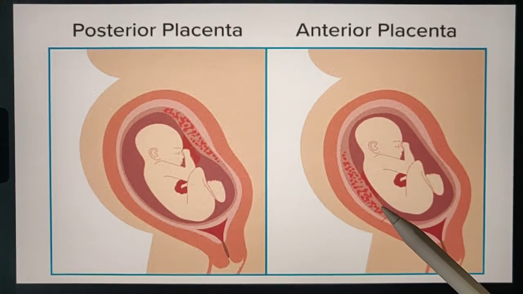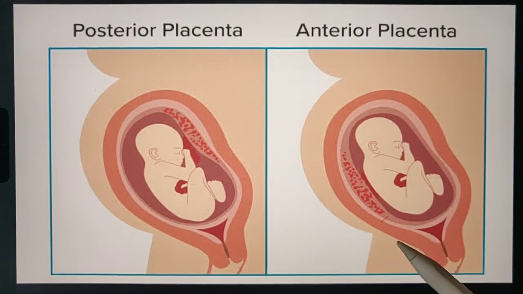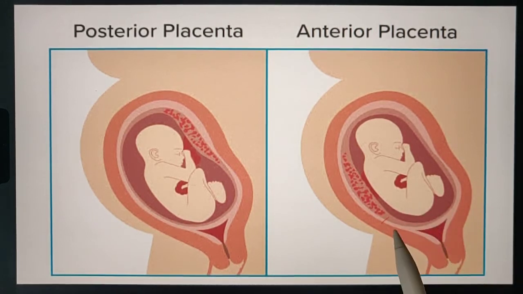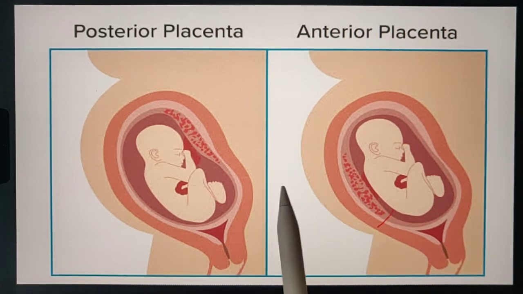Placenta usually lies in the upper segment of the uterus. It may be fundal, anterior, posterior or lateral. But the pathology or the problem is when there is a low-lying placenta. When there is a low-lying placenta, it obstructs the delivery of the fetus. So actually the placenta should be upwards in the upper segment.